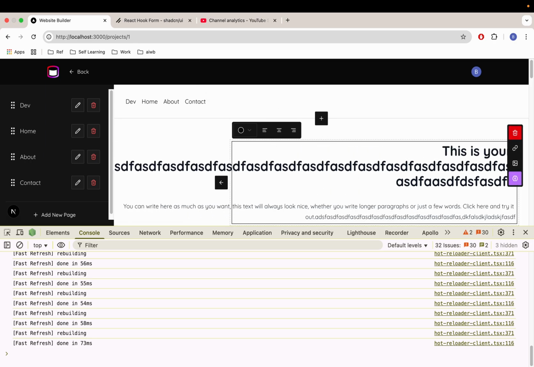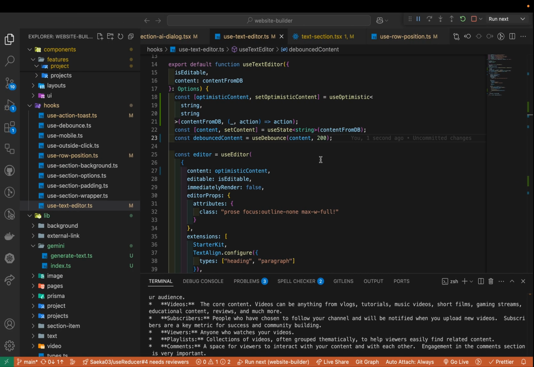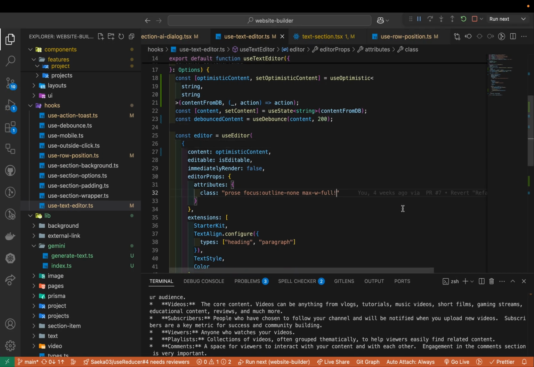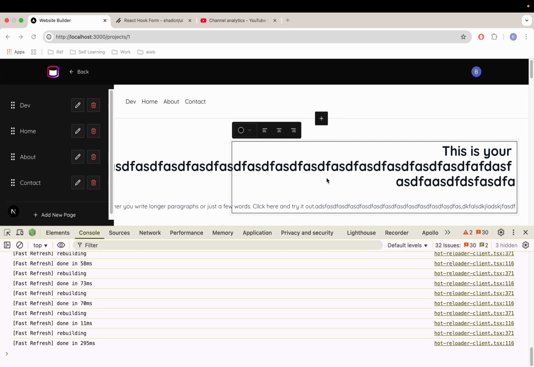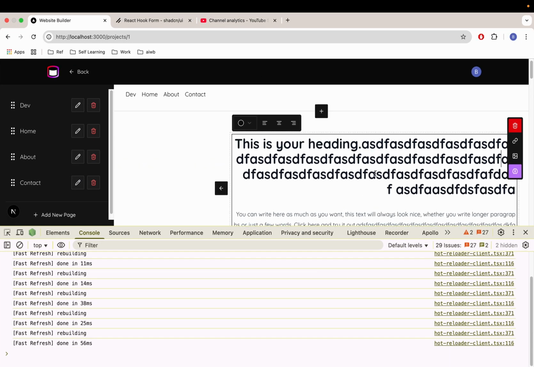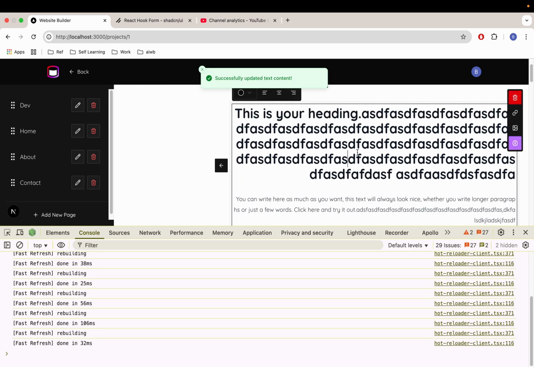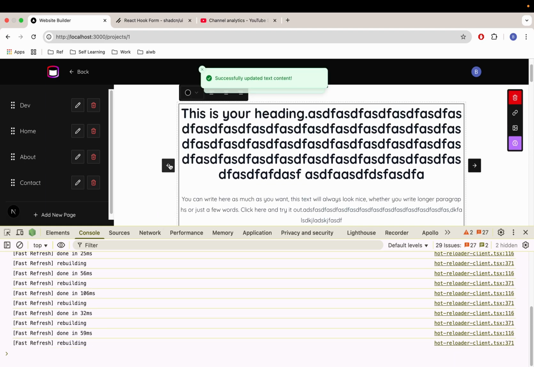updating. Oh, we found another bug here. Wow, a lot of bugs. This one is very simple to fix. Here, I'm going to give break all. This will fix it, I believe. Yeah, so looking good. So fixed it, right? Now updating the database. Once we stop, it's going to update. Okay, so this much is fine, I will say.